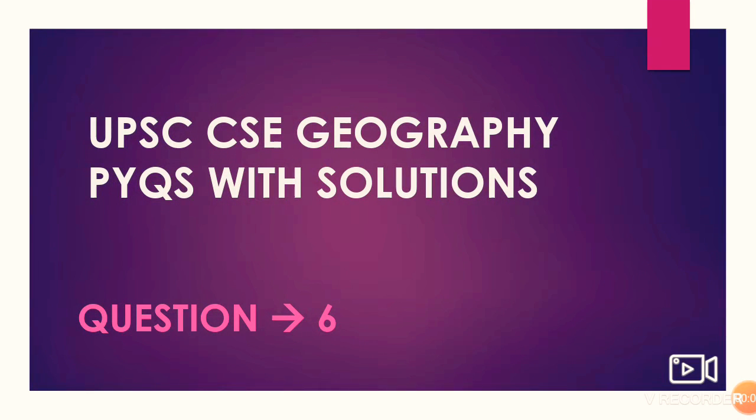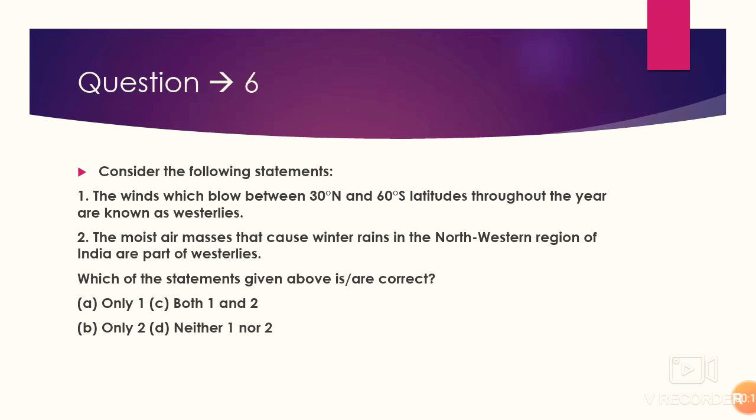Hello everyone. This is our question number 6 from the UPSC CSC Geography previous year's questions with solutions. This is question number 6. Consider the following statements. The winds which blow between 30 degree north and 60 degree south latitudes throughout the year